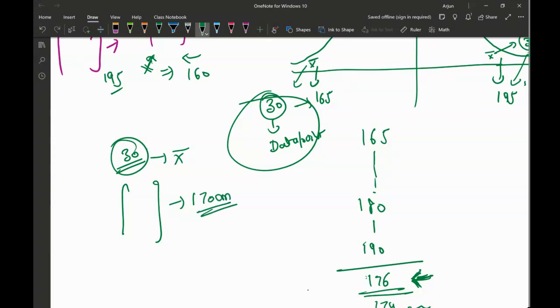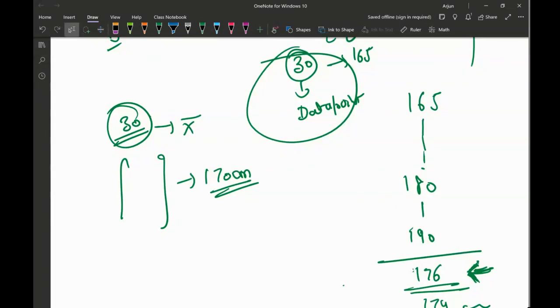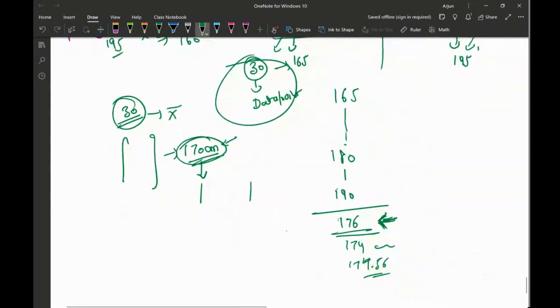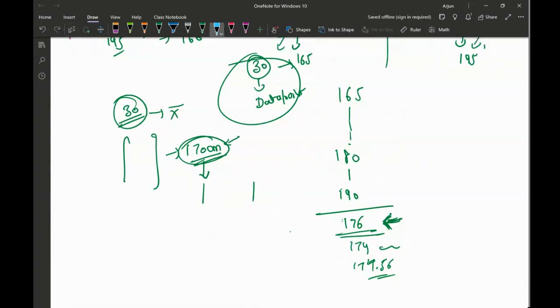Now what I wanted to do is make a prediction: what percentage of confidence I have that the mean of the population will lie close to this. By using this 170 centimeters, I want to make a prediction about the population mean.